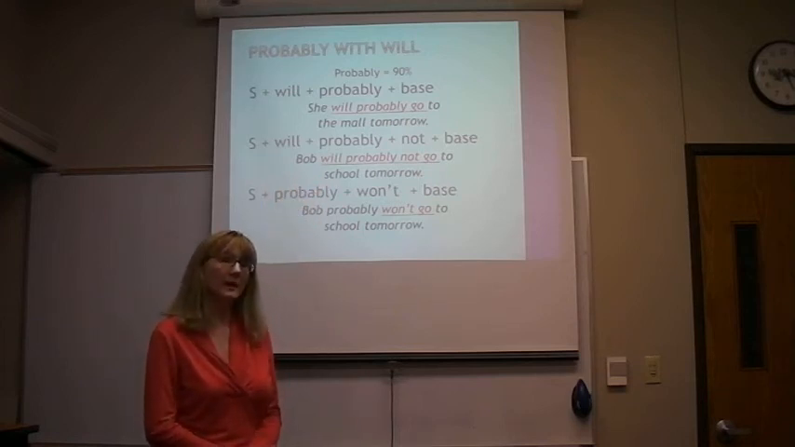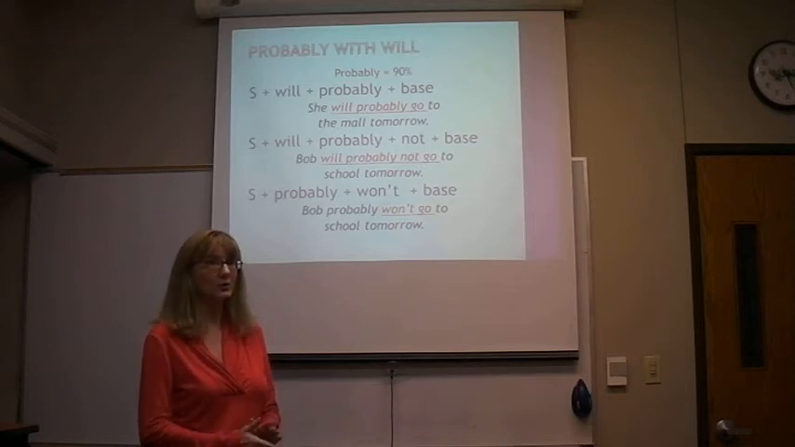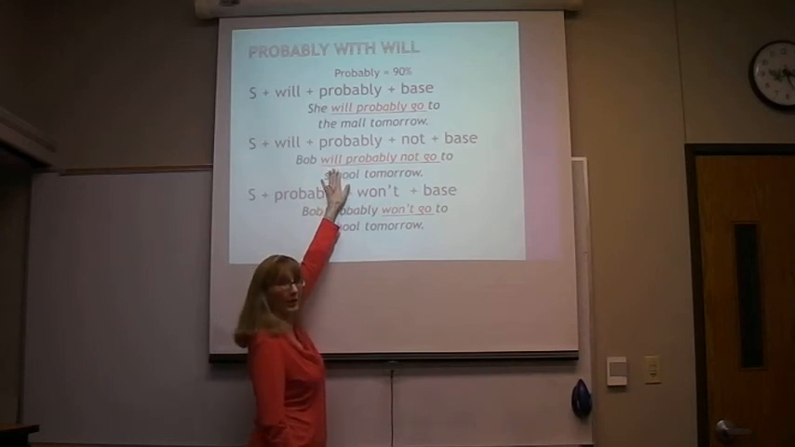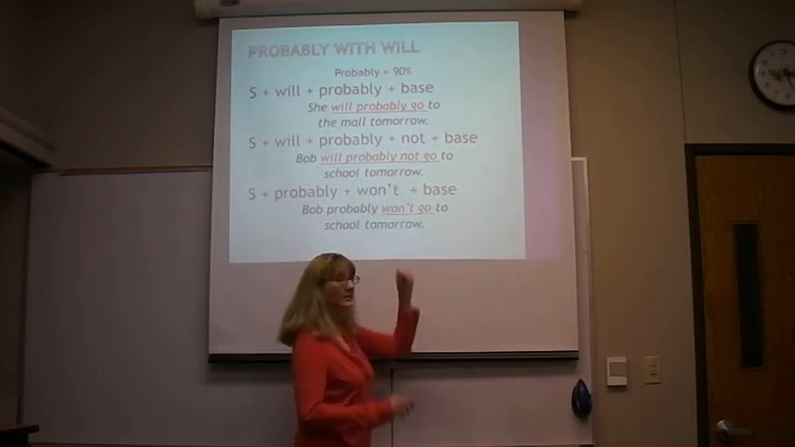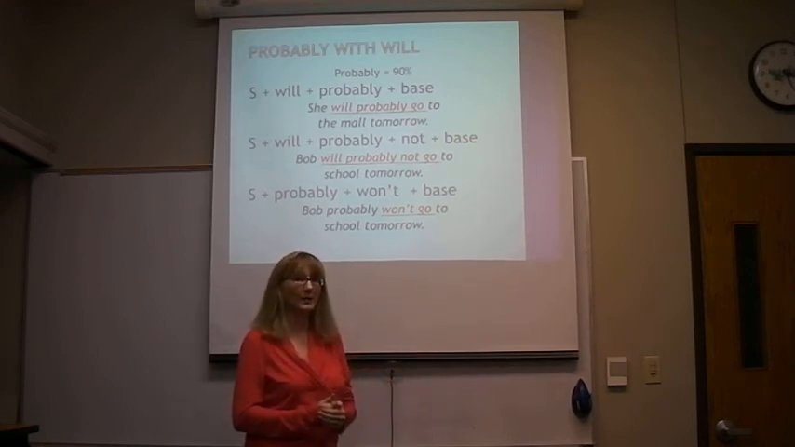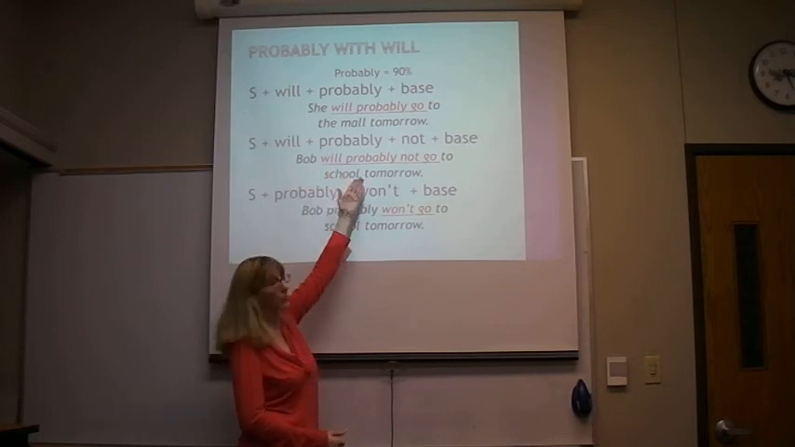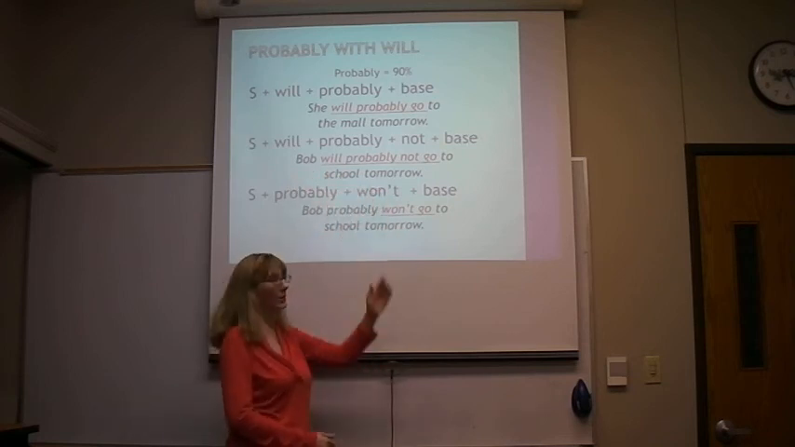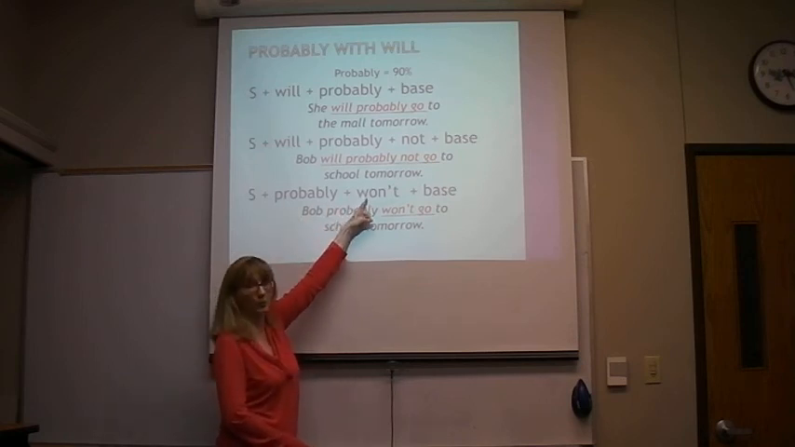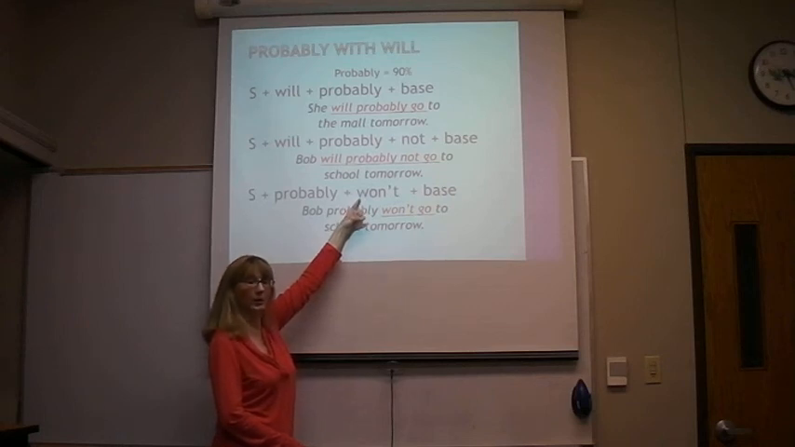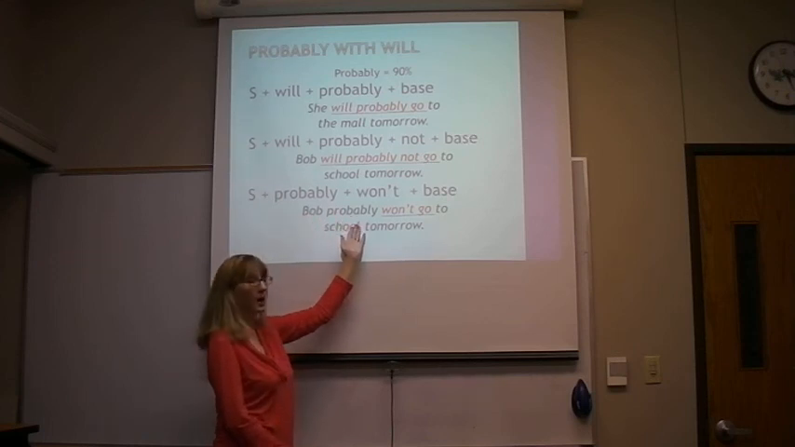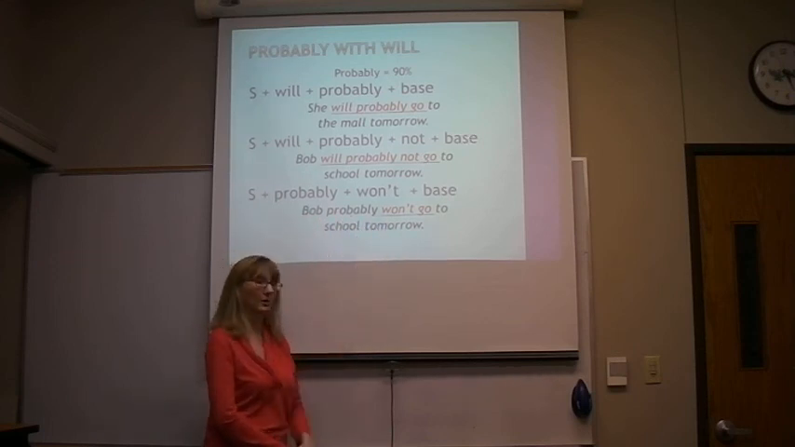Now, if you want to make this sentence negative, there are two ways. In the first one, if you want to use the word will and the word not as two different words, you're going to put probably between them. For example, Bill will probably not go to school tomorrow. But if you use won't, that's the contraction for will not, you have to put probably in front of it. So Bob probably won't go to school tomorrow.